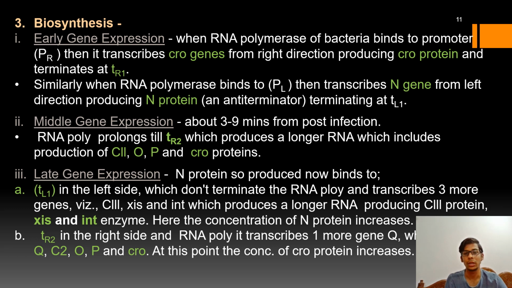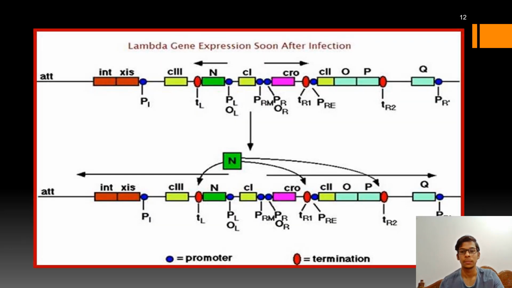Now, the late gene expressions are whenever this N protein binds to the TL1, that means the termination on the left side, then it will not allow the RNA polymerase to terminate at the left side. So in the picture depicted below, you will see that here is the PR promoter and here is the PL promoter, right? So whenever the RNA polymerase binds to the PR promoter, it will transcribe towards the right side to produce the CRO protein.